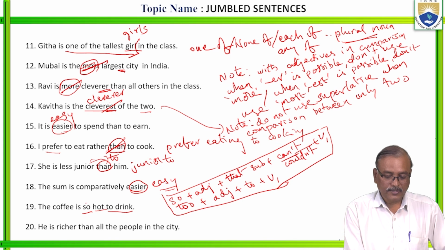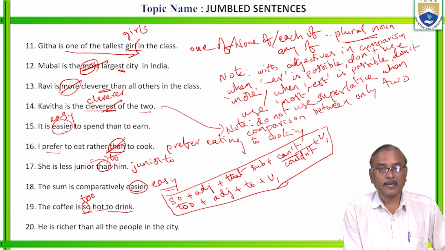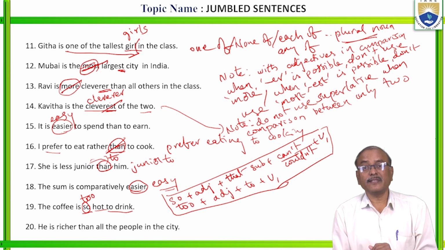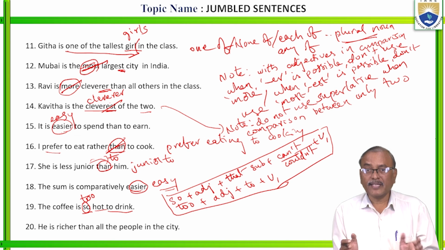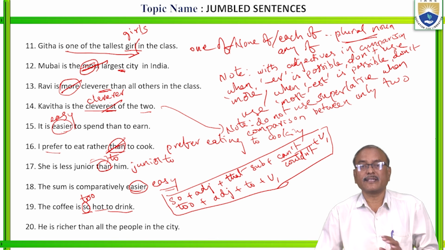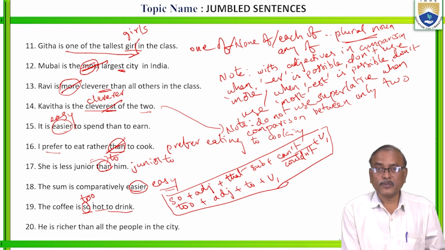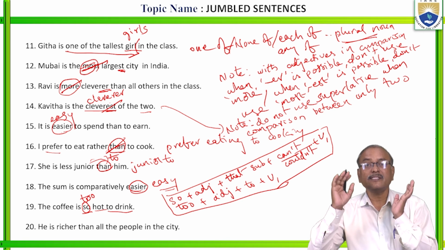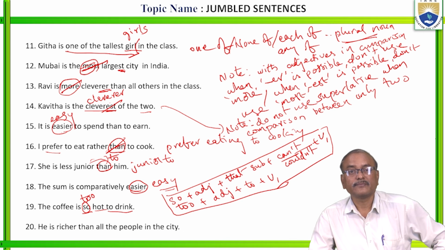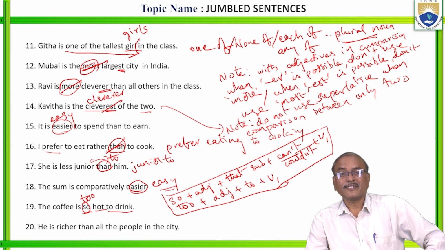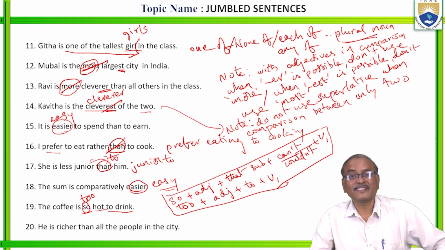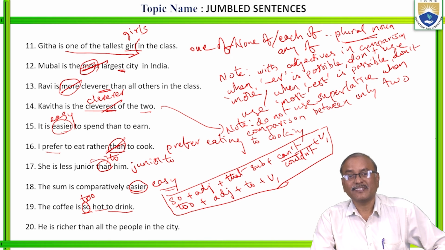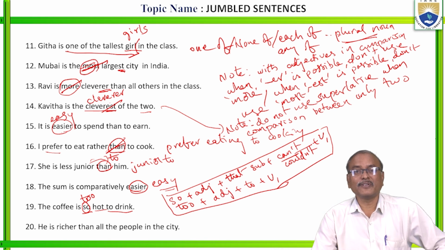Is it clear? So here you can keep too hot to drink. Too hot to drink doesn't mean it is very hot. It means it is very hot. It is so hot that we cannot drink. So this too plus adjective or so plus adjective are always, okay, negative only. Okay, don't say she's too beautiful. Too beautiful means we cannot tolerate that beauty. Is it clear? Don't say too beautiful.